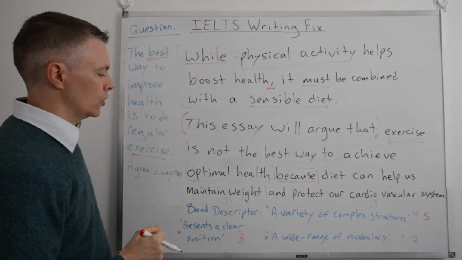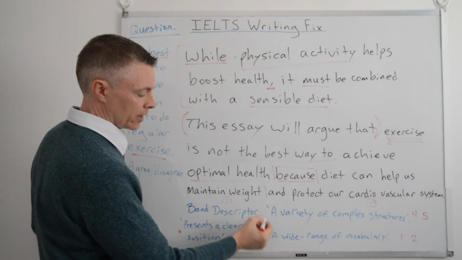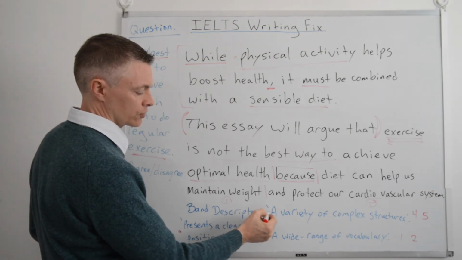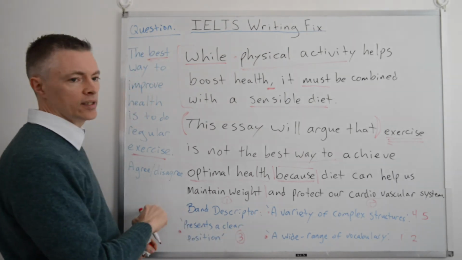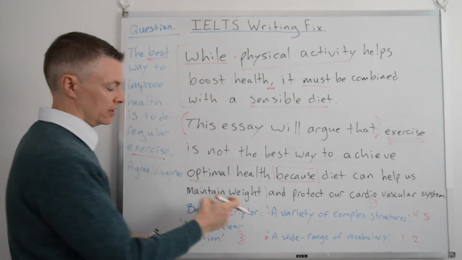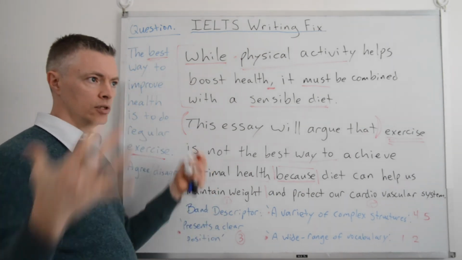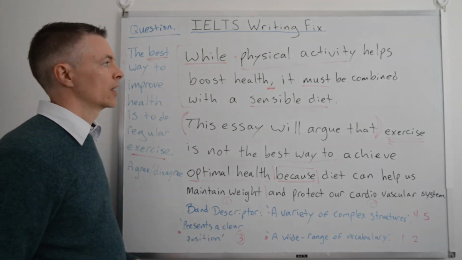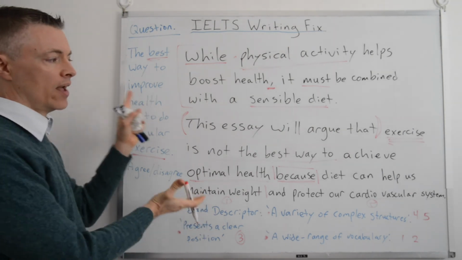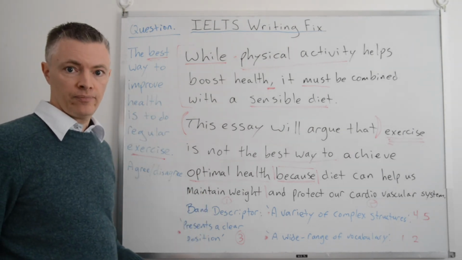Okay. So we have a clear position, we have a wide range of vocabulary, and we have a variety of complex structures. Now the other one is coherence and cohesion. Cohesion means fit together. That's going to come from these two paragraphs. Very clear what our overall structure is. Okay, so here you have a 7+ introduction.